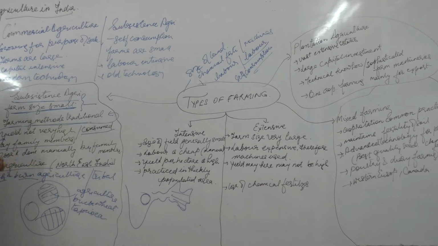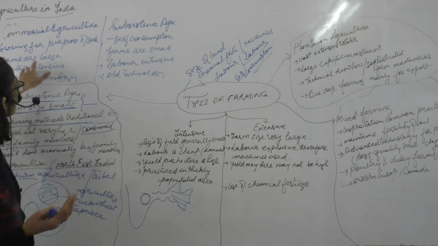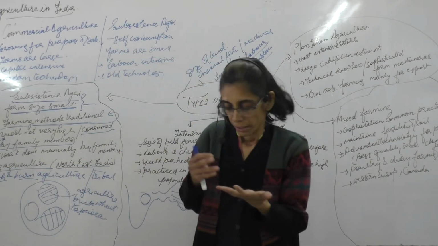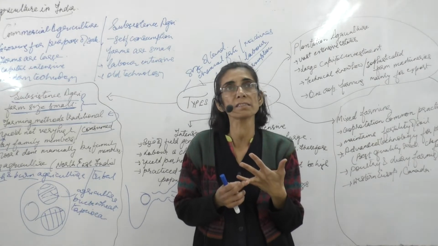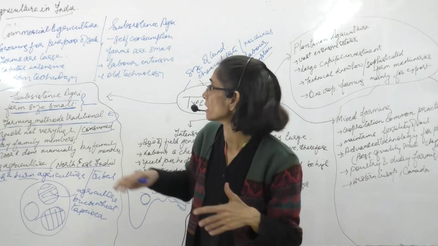The farm size is large, and the farmer needs to invest a certain amount of money in order to bring about a good produce. Say the farmer may be investing in good quality seeds, chemical fertilizers, and certain kinds of machinery.